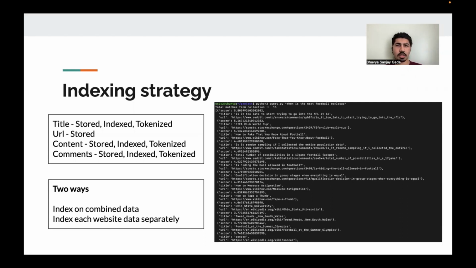After we indexed on the combined data, we observed that the results were often skewed towards a particular website, and that is probably because of the limited data that we had. So alternatively, we index on each website's data separately and return the top 3 results for a particular query. And finally, we display them in a sorted fashion. On the right, you can see a demo for the same.